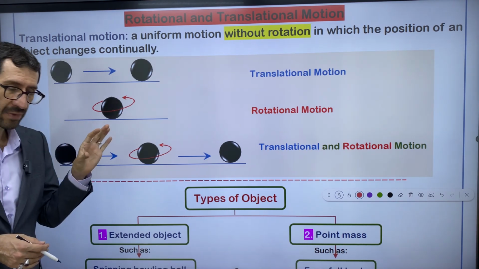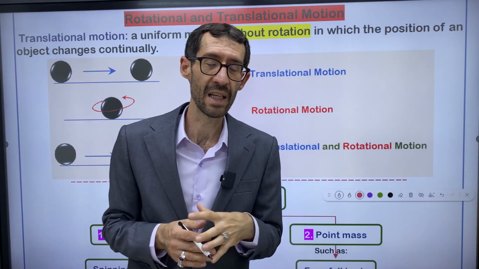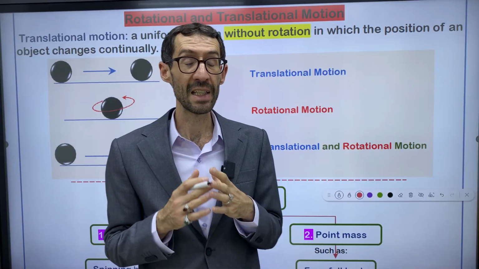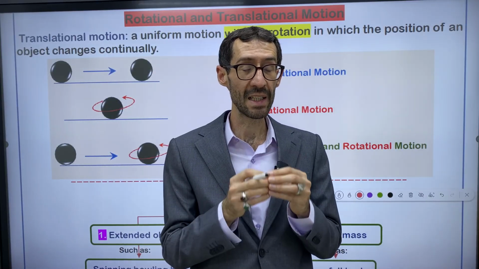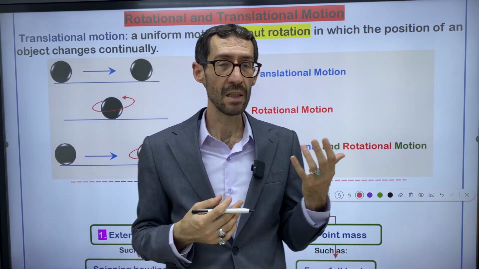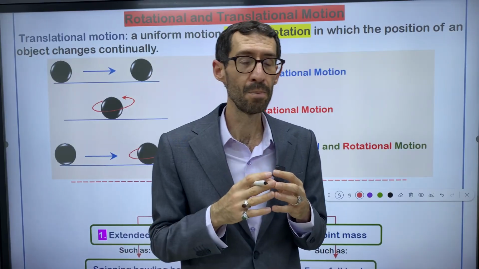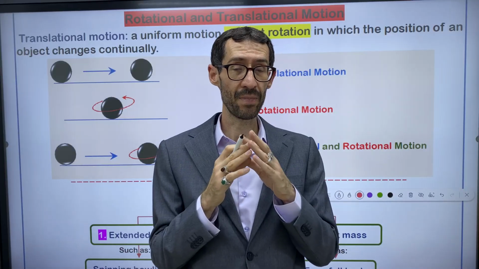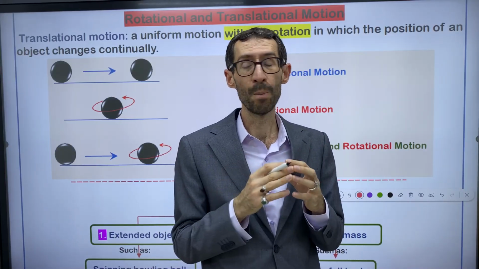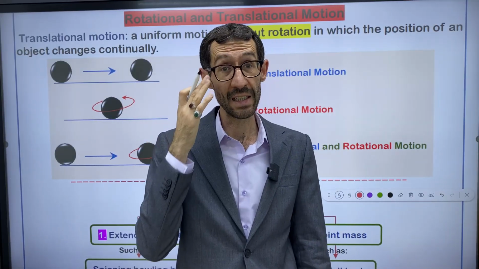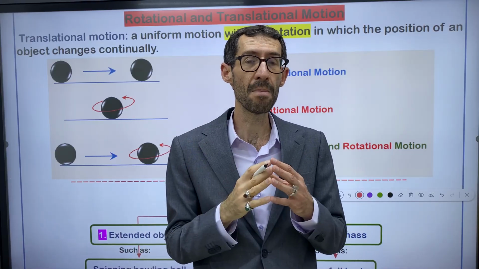Teacher, is translational motion only dedicated to rectilinear motion, or does only rectilinear motion belong to translational motion? I can say mostly yes, mostly, but we cannot say completely. Mostly, translational motion means linear or rectilinear motion, but there are some exceptions.